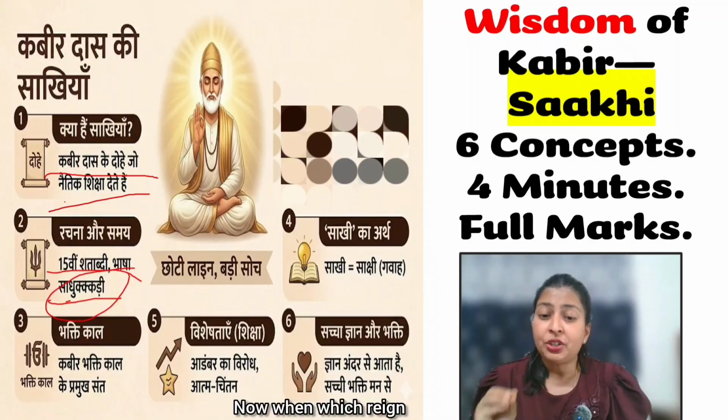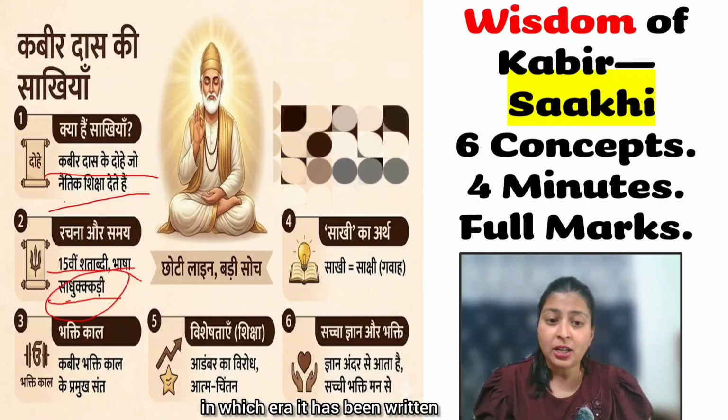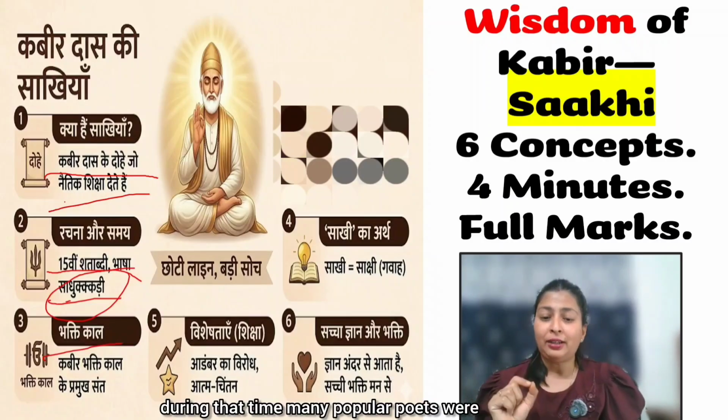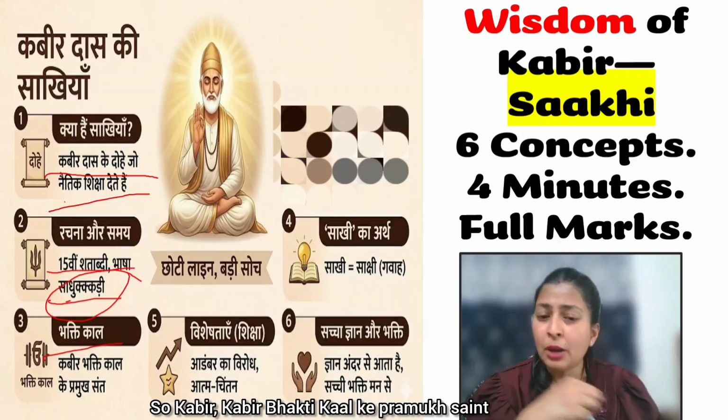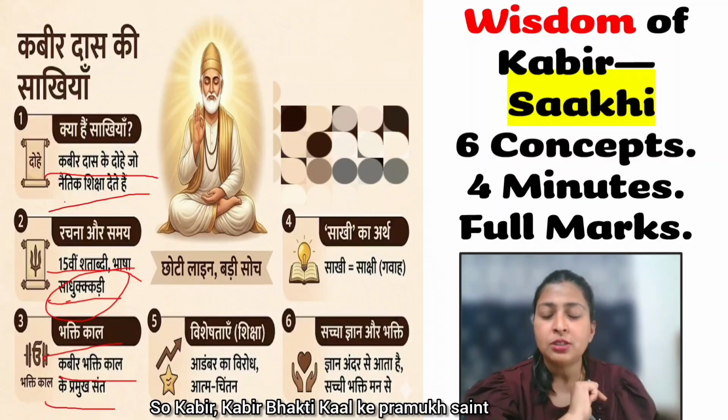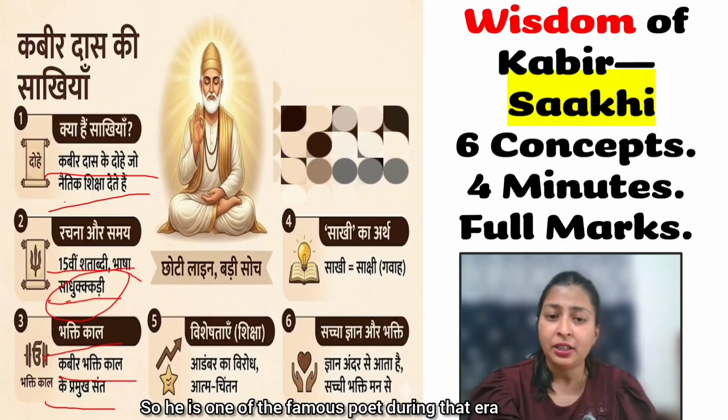Now in which reign, in which era has it been written? So Bhakti Kal, during that time many popular poets were there, Surdas, Kalidas, Kabir Das. So Kabir, Bhakti Kal ke Pramukh Sant. So he is one of the famous poets during that era.